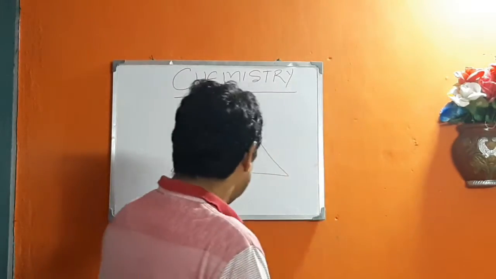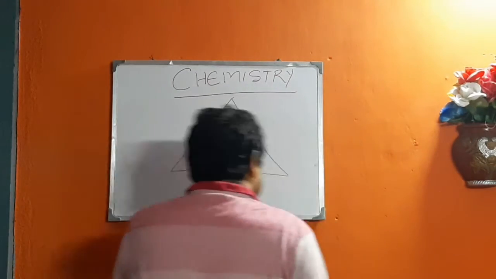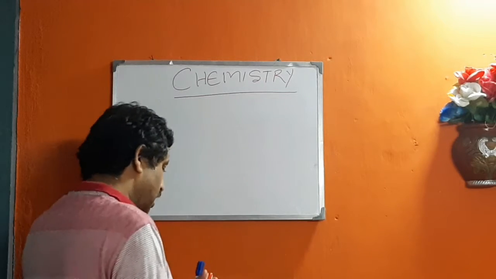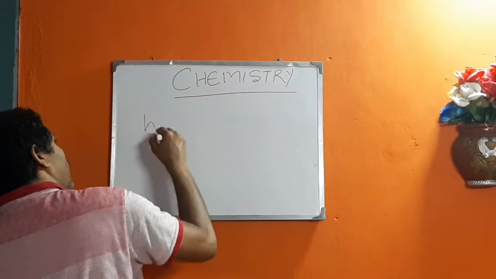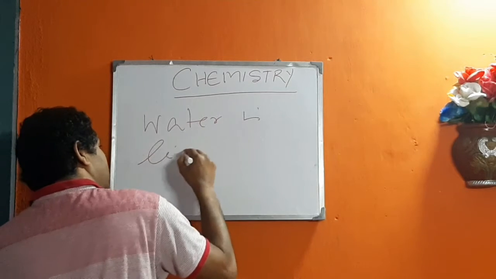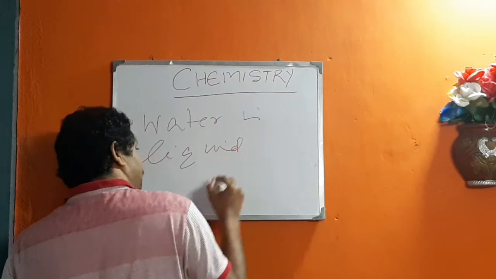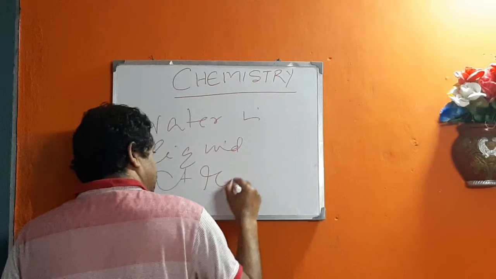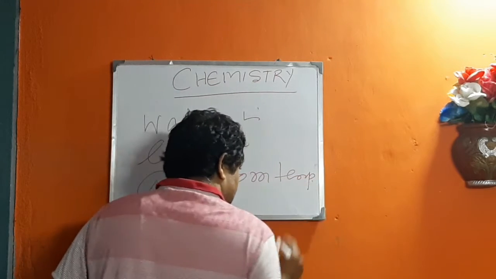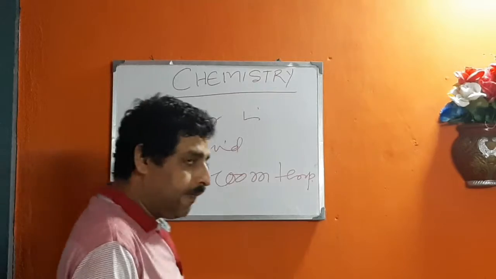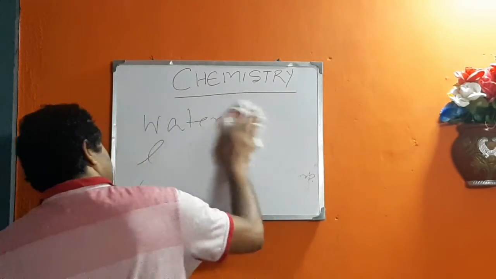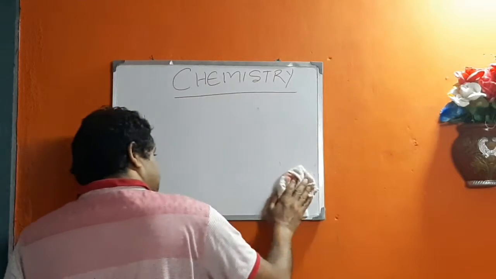For example, water at room temperature is liquid. But whenever it is kept in a freezer, it becomes ice. Ice is the solid state of water.